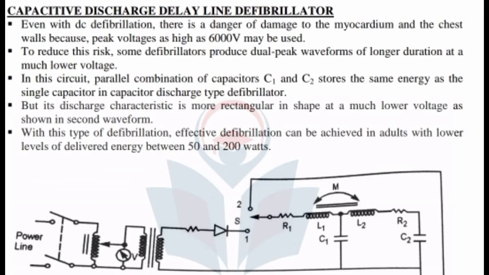Since the energy has been split into two by using C1 and C2, the chances of an electrical shock in the myocardium will be reduced significantly.